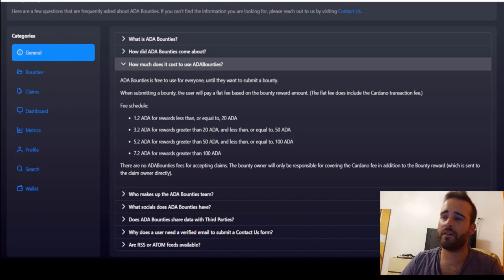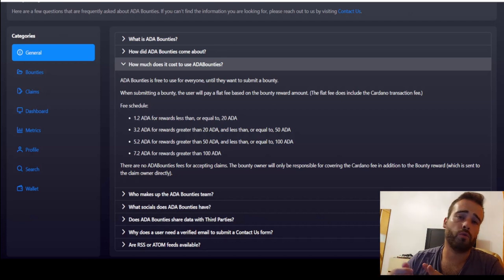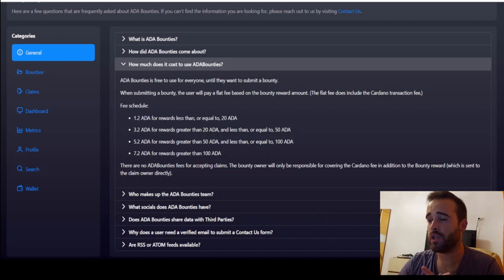ADA Bounties is definitely a pretty useful platform that leverages blockchain to complete some of the tasks that you either don't want to do, or would prefer, or even need someone else to do. You can easily create an ADA bounty and create actual incentives to have people doing what you need, whether it is social media interactions or some kind of research.